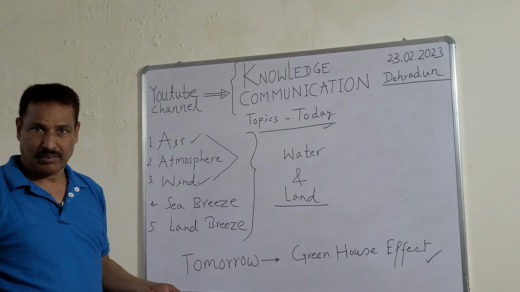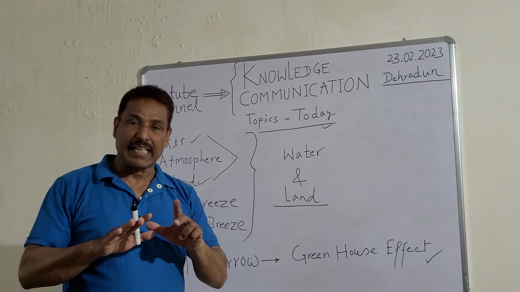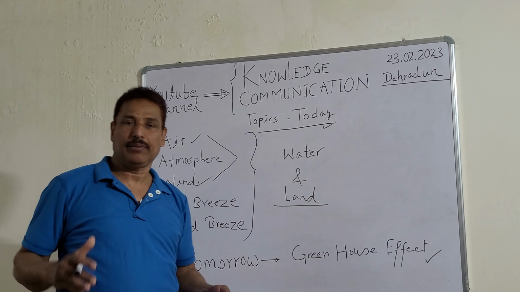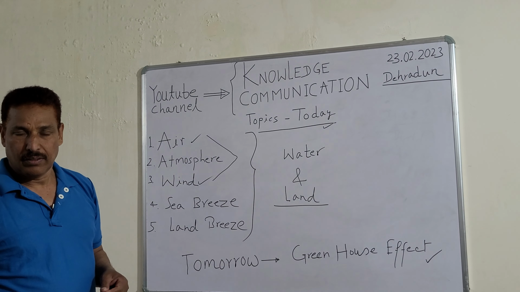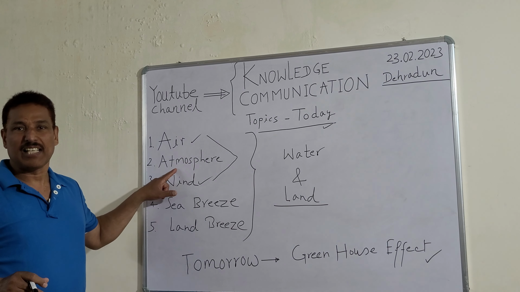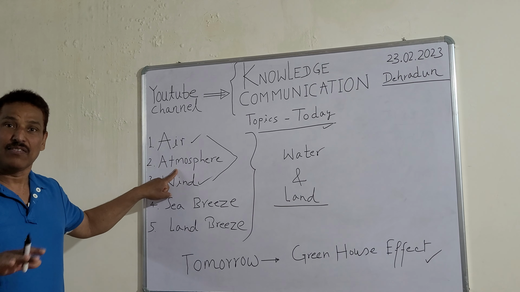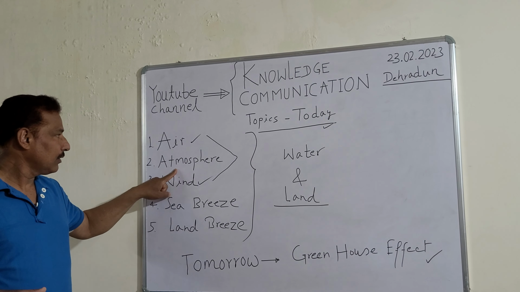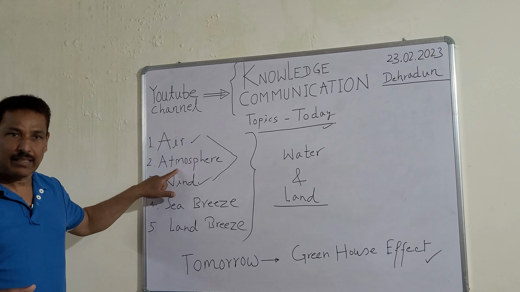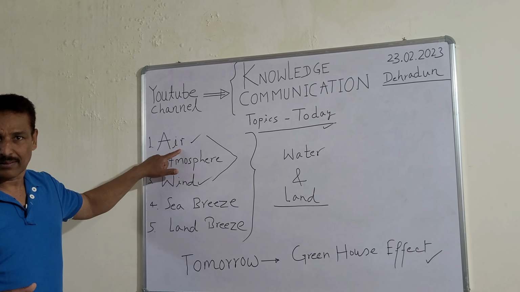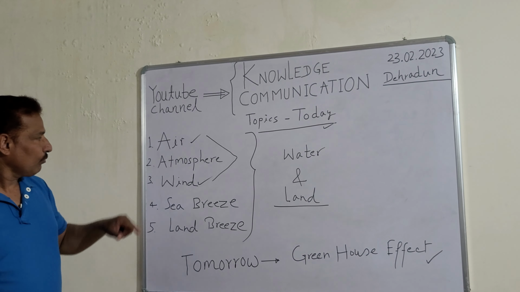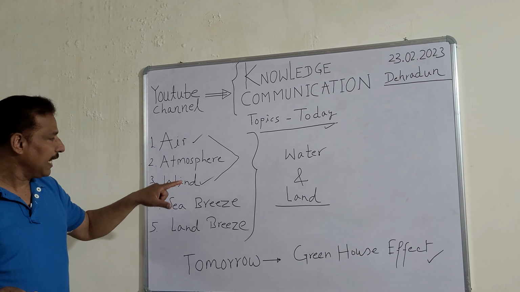Those are layers having varied depth and width. So atmosphere means the envelope surrounding the earth. Again, atmosphere is made up of air. Now, air, atmosphere and wind.